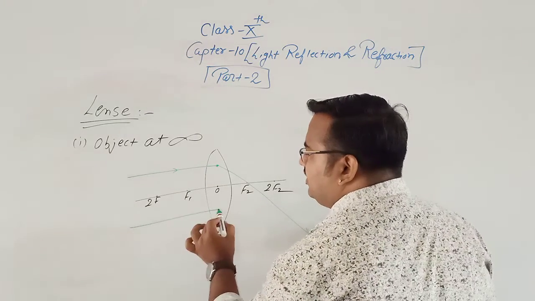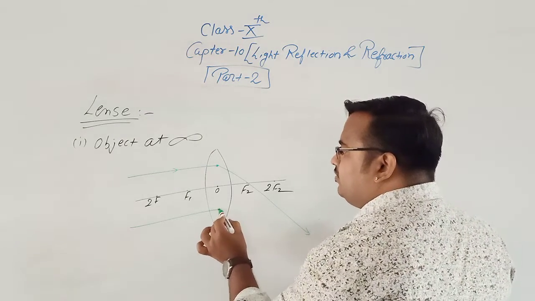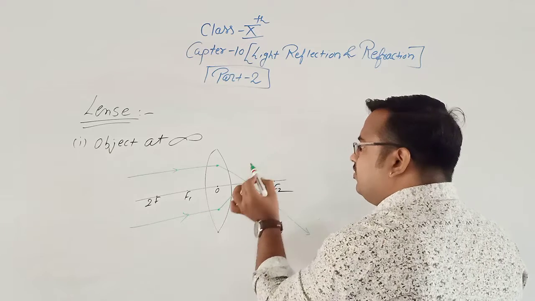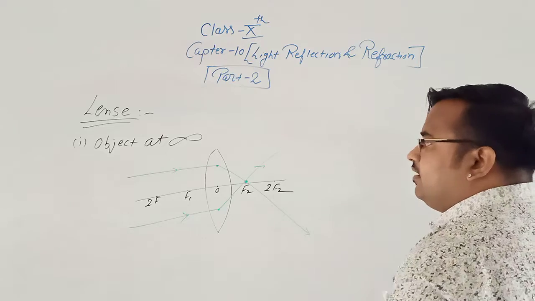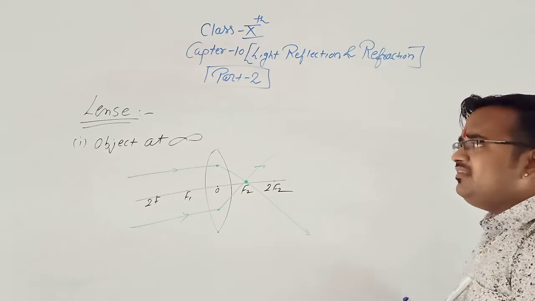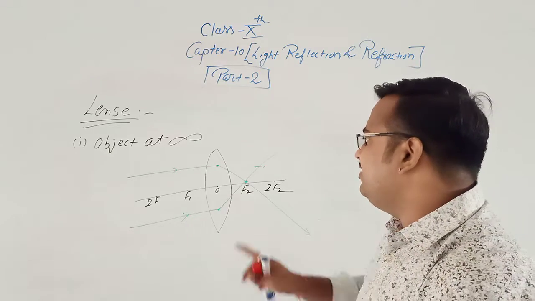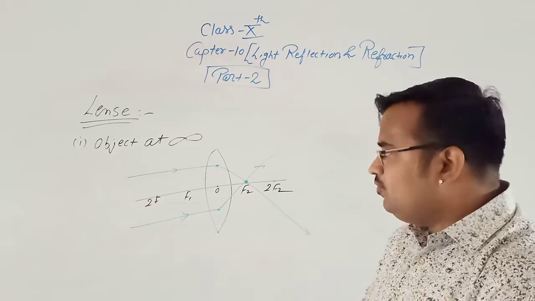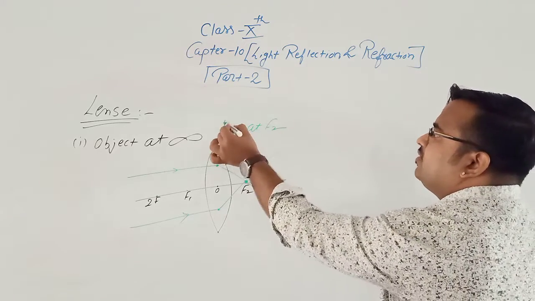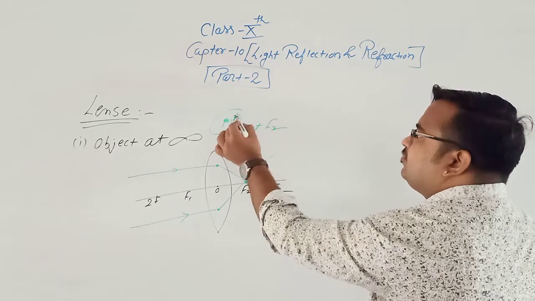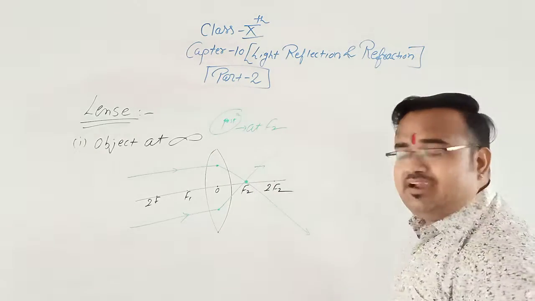And from infinity, 1 more ray comes, parallel to the principal axis, and passes through the focus. Clear? That means if the object is at infinity, the image is formed at f2. This is the position. What is the position? The image is formed at f2.